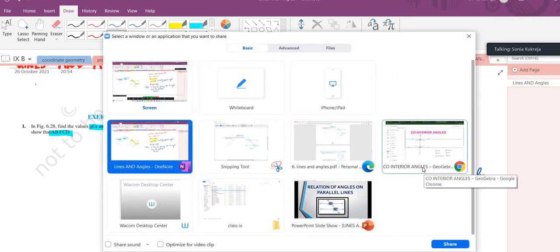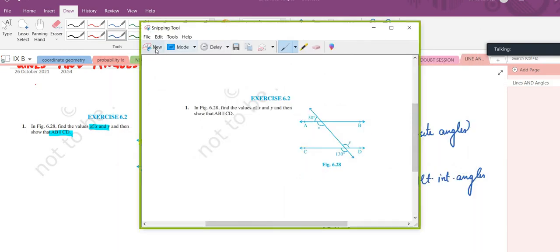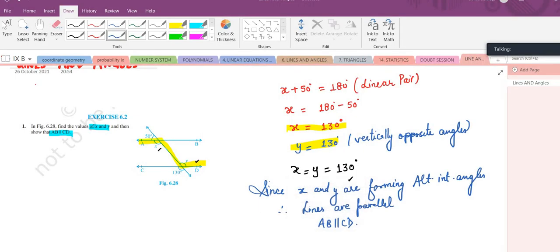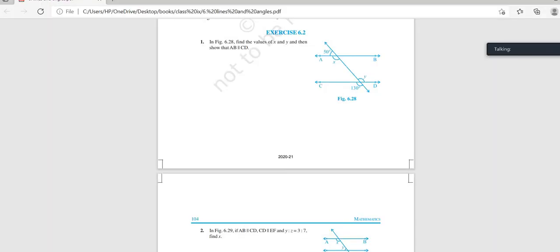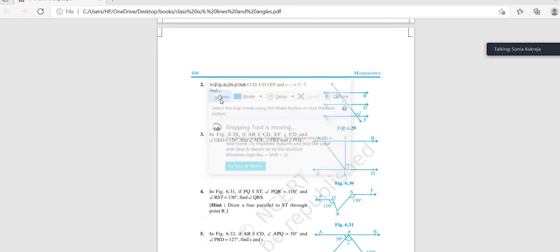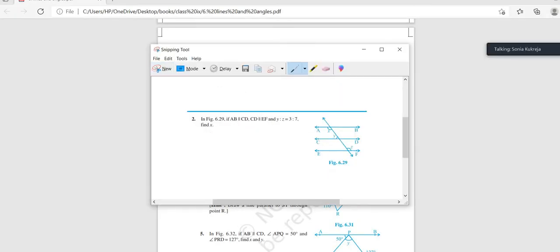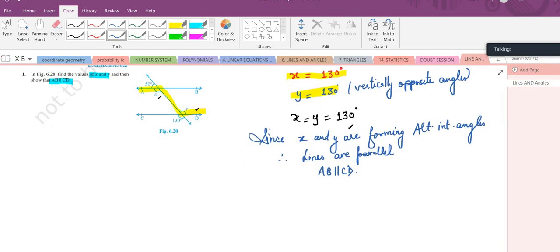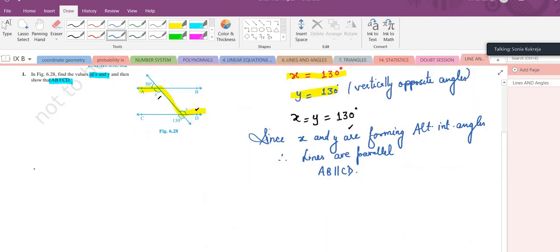So where is the book? Here it is. Let me snip a new question for you. Just wait. New share. Chalo. We'll snip another question from here. So this is question 2. I hope it's visible.